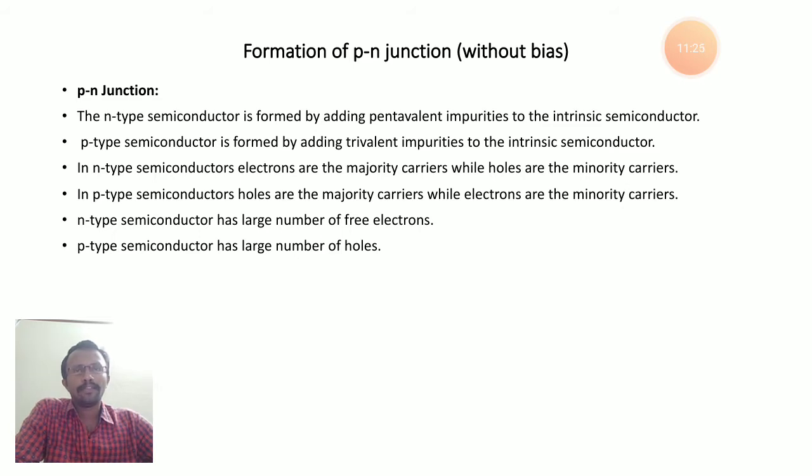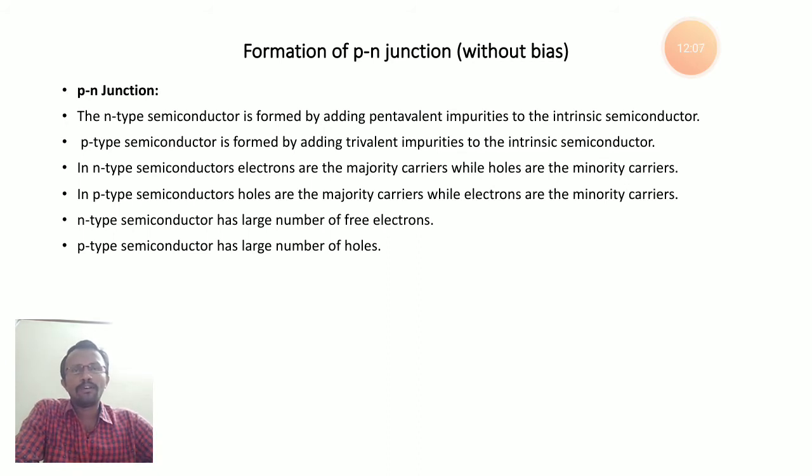In p-type semiconductor, the majority charge carriers are holes and the minority charge carriers are electrons. So the current is mainly due to holes in p-type semiconductor, and mainly due to electrons in n-type semiconductor. In n-type semiconductor, we neglect hole concentration. In p-type semiconductor, we neglect electron concentration. Okay, so that's about p-type material.